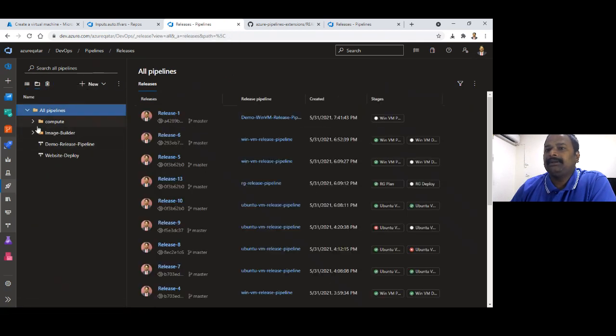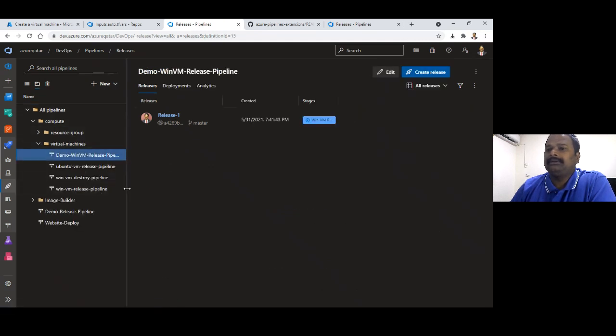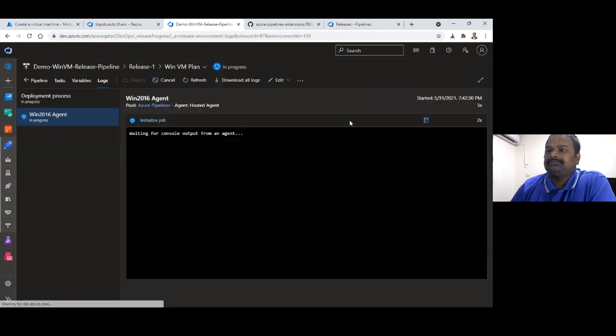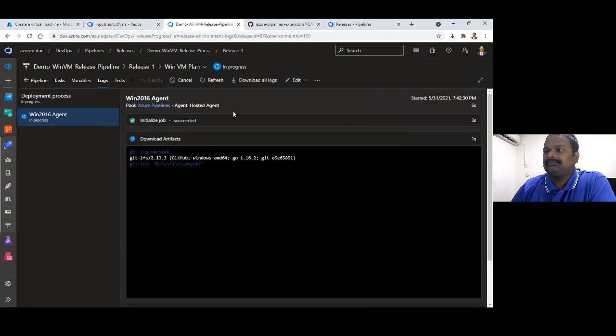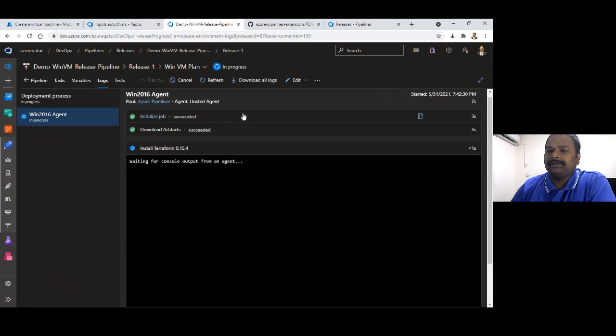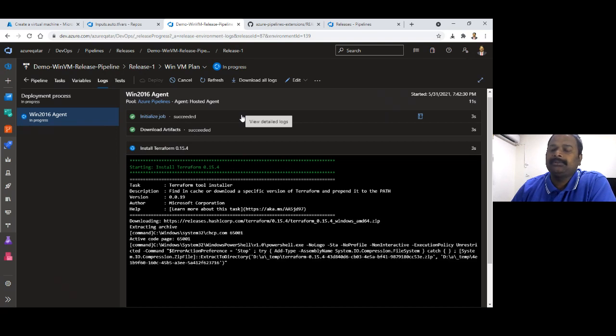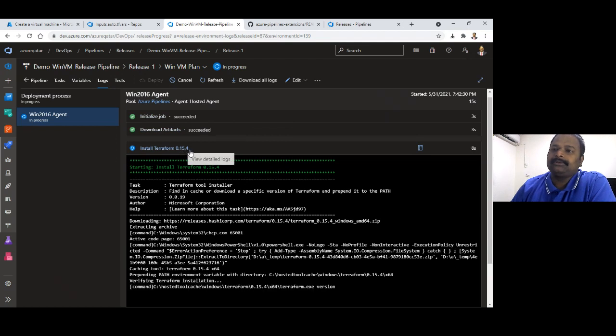If you want to see the pipeline which we created under virtual machine, this is the pipeline, and this is the one which is running now. It is downloading the artifacts and installing the tool which I require to run my job. I selected the Terraform tool version 0.15.4, which is the latest one.